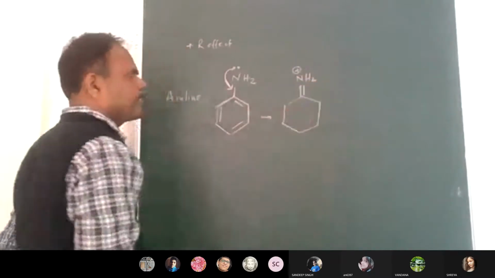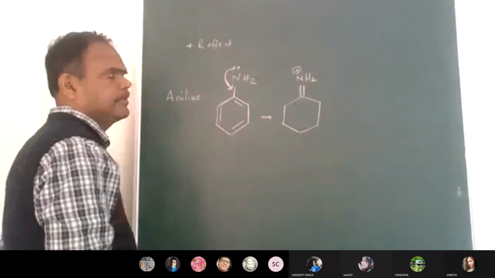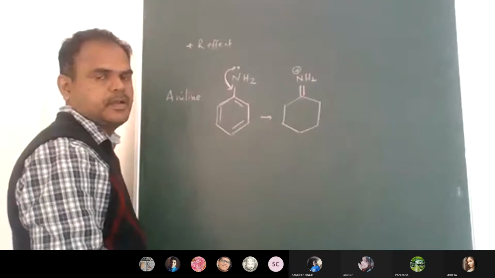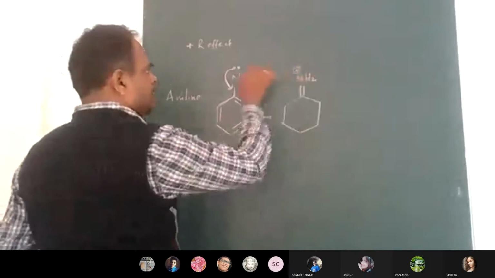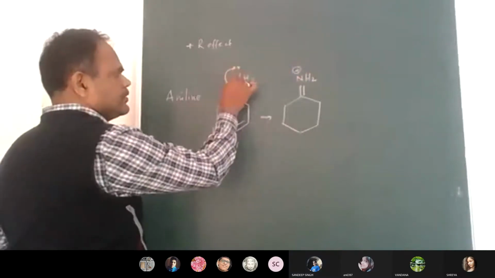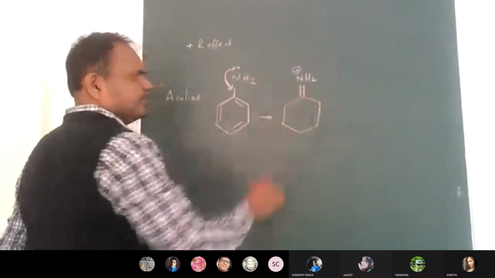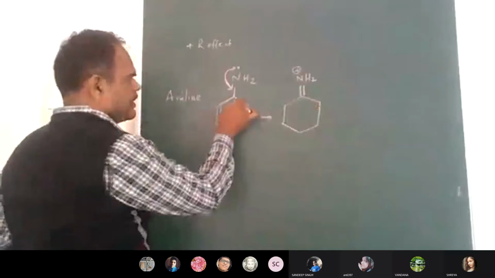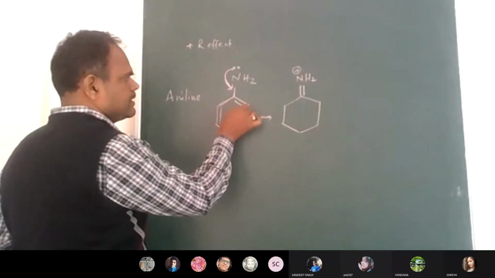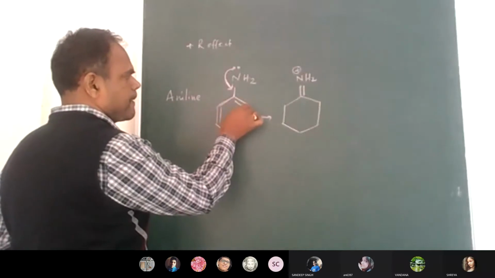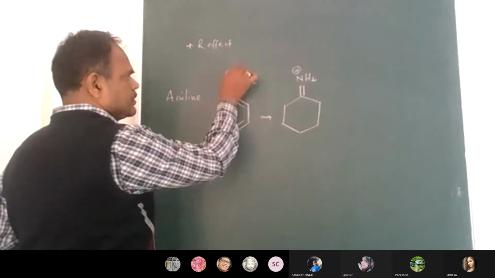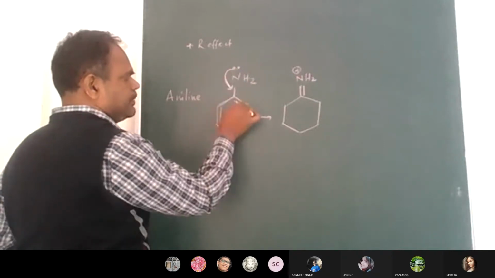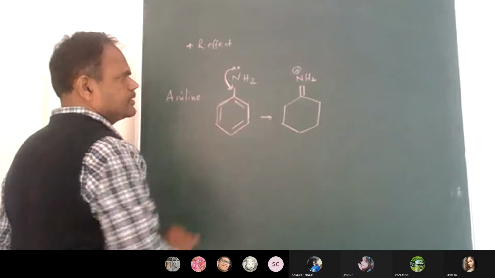Did everyone understand? Are you seeing what I am telling? The lone pair present on the nitrogen is coming between nitrogen and carbon. What will happen to this pi bond electrons? Can you guess? This lone pair interacts with this pi bond, so the pi bond gets repulsion or not?